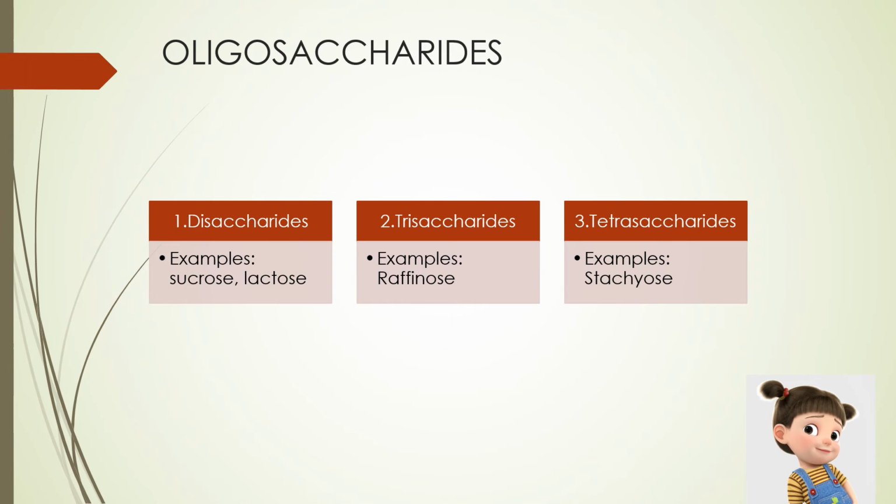Oligosaccharides can be further classified into three types: disaccharides, trisaccharides, and tetrasaccharides. Disaccharides are said to be the most common and the smallest type of oligosaccharides, example like sucrose and lactose. For trisaccharides, we have raffinose, and for tetrasaccharides, we have stachyose.